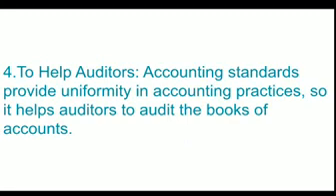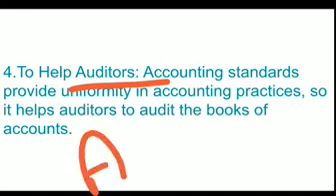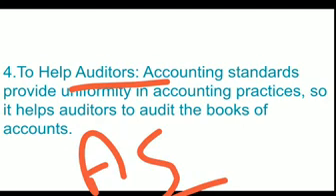Next is to help auditors. Auditors are the persons who are verifying, who are checking the accounting results. If the financial statements are prepared as per the accounting standard, the auditors will get help that they will check the financial statements as per the accounting standard.